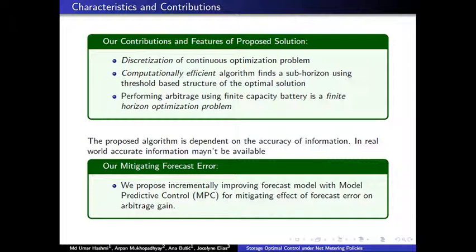The proposed algorithm is dependent on accuracy of information. In the real world, accurate information will not be available. We have to forecast quantities and there will be forecast errors. So how do we mitigate the effects of forecast error on arbitrage gains? We propose incrementally improving the forecast model with model predictive control for mitigating the effect of forecast error on arbitrage gain.